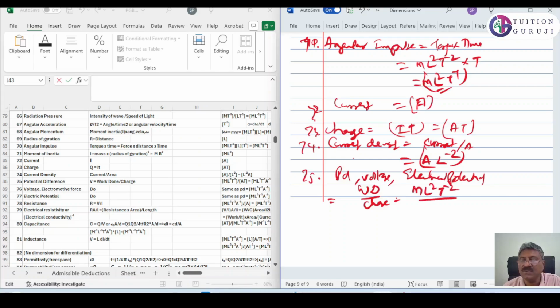Charge is actually I into T, which means A T. So we will get M L square T raised to minus 2, divided by A T. When this T goes to the bottom, it becomes T raised to minus 3. So voltage is M L square T raised to minus 3, A raised to minus 1.